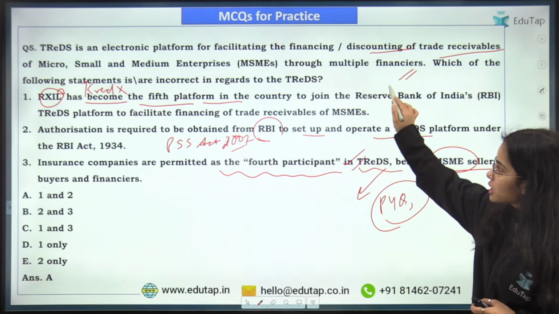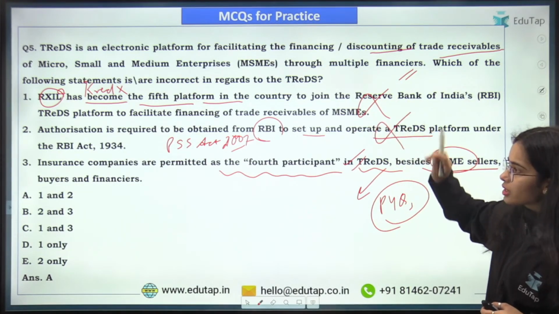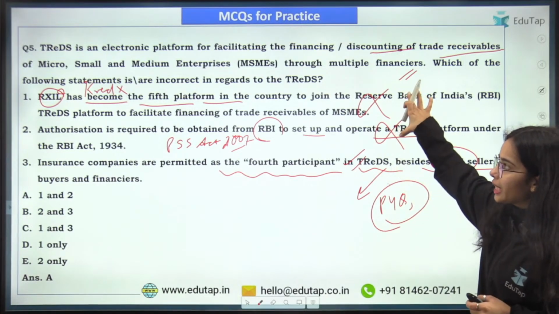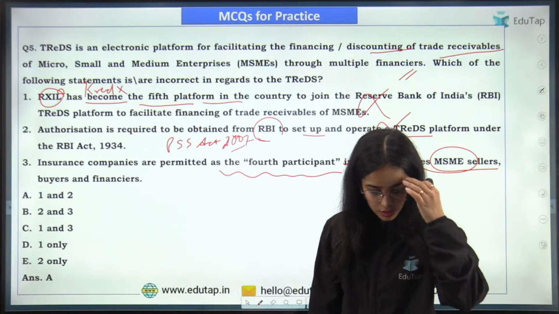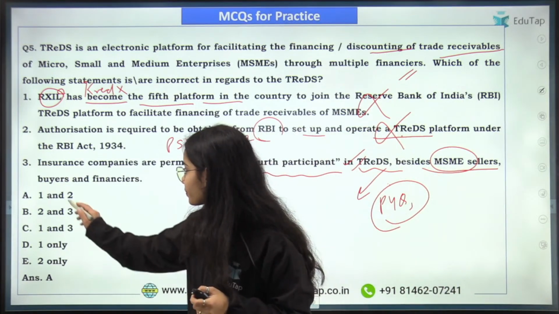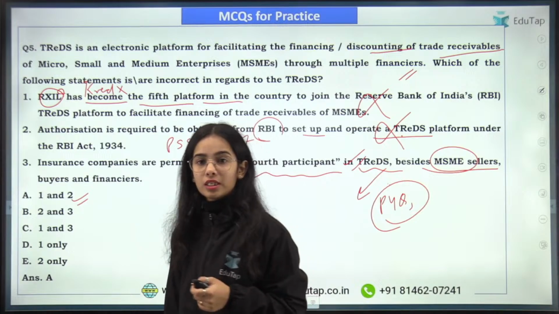Okay. So the first is wrong, the second is wrong, only the third statement is correct. So the incorrect statements are 1 and 2. So the answer here was 1 and 2.